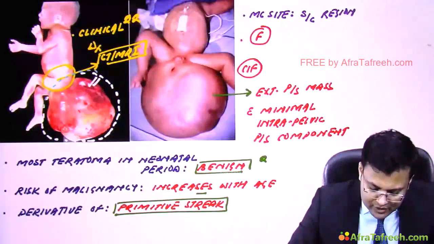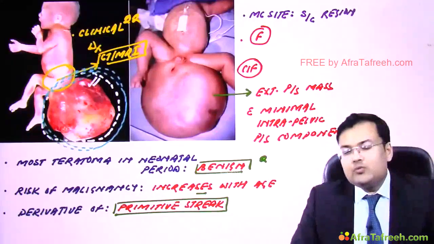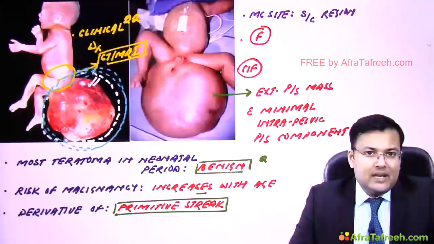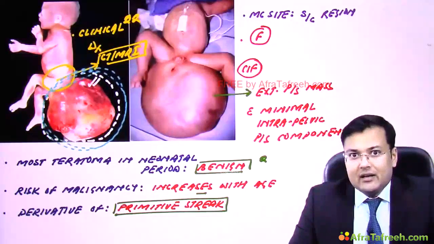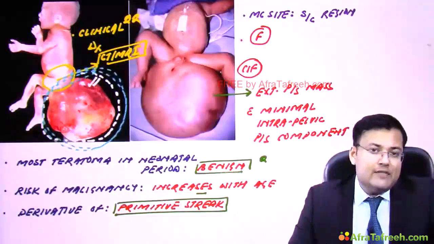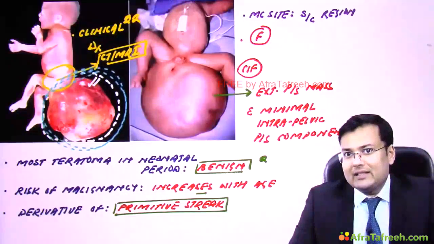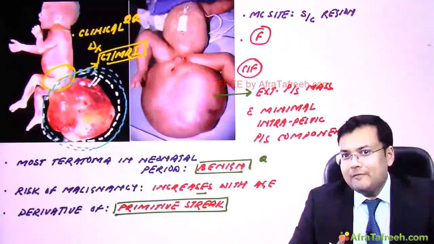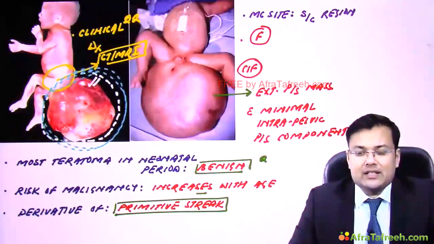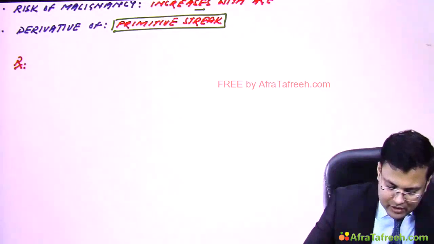Now see the treatment. We have to go for complete surgical excision. Okay, so the tumor should be excised completely and resection of coccyx is critical. If you are going to leave coccyx, there is very high risk of local recurrence. So see the treatment of sacrococcygeal teratoma.